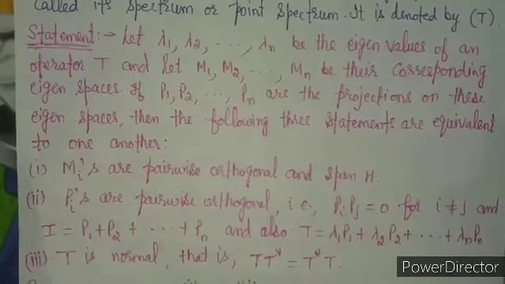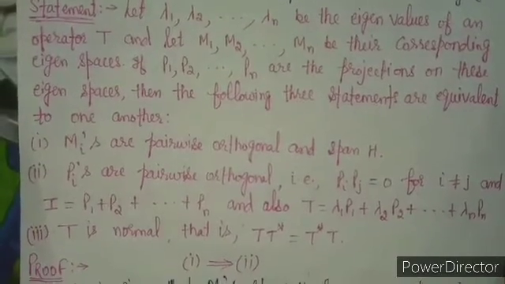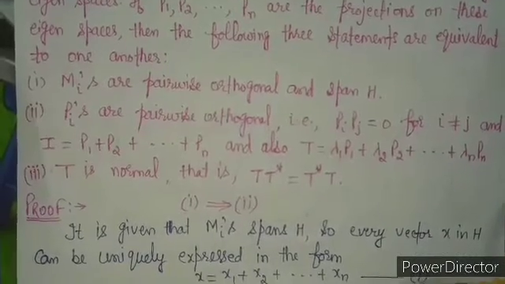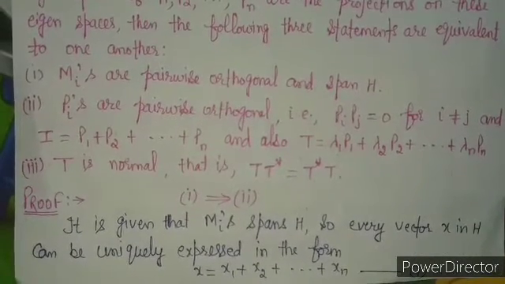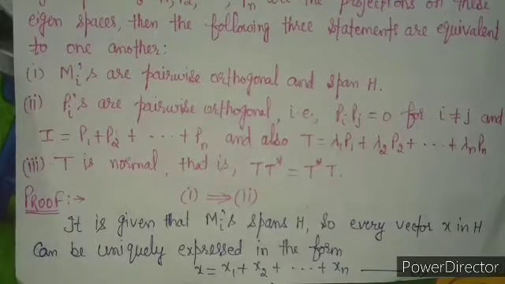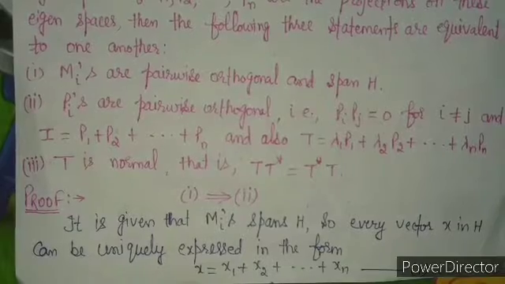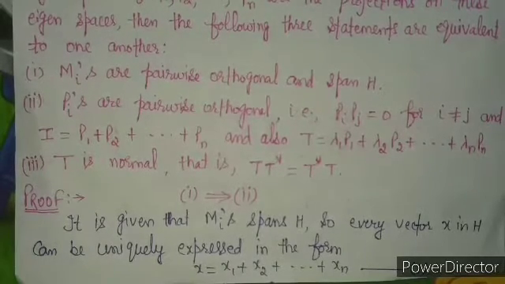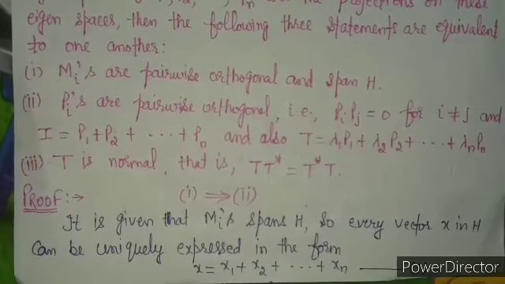So first of all in the proof, we are going to prove 1 implies 2. And one important thing you know very well, that when we have to prove 1 implies 2, that means 1 is given and 2 we have to prove. That means we are given that the Mi's are pairwise orthogonal and they span H, and then we have to show the Pi's are pairwise orthogonal, I equals P1 plus P2 plus Pn, and T equals lambda 1 P1 plus lambda 2 P2 plus and so on up to lambda n Pn.